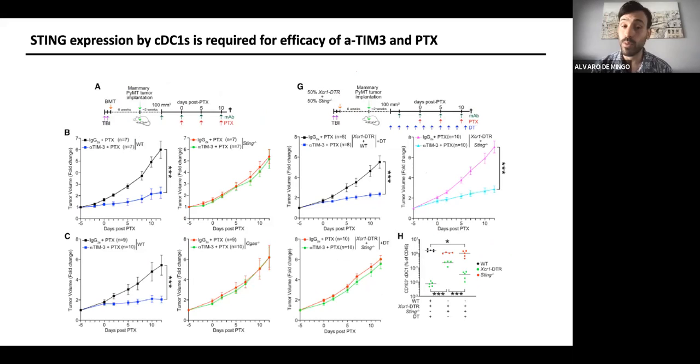So we were able to see that the wild type mice were responding pretty similar to all the findings that we had before, but in the knockout for STING and cGAS, we cannot see any effect of TIM-3 in the in vivo models.